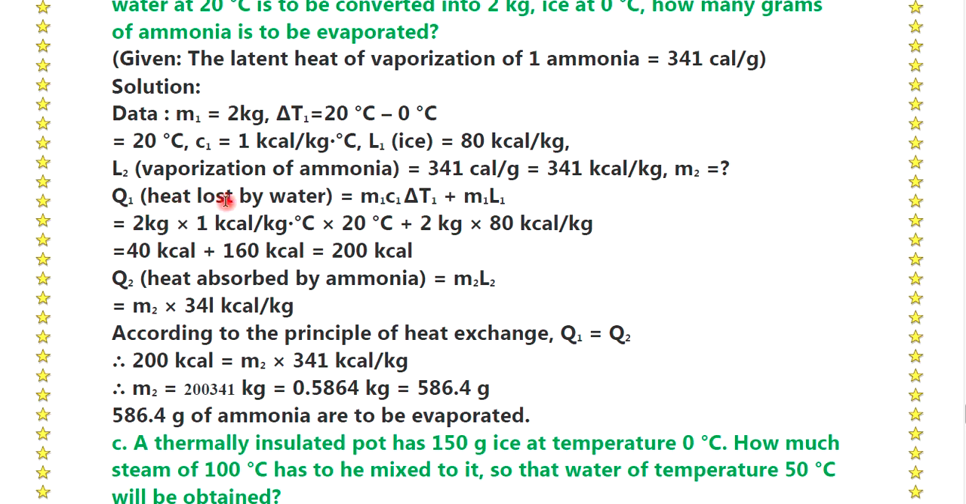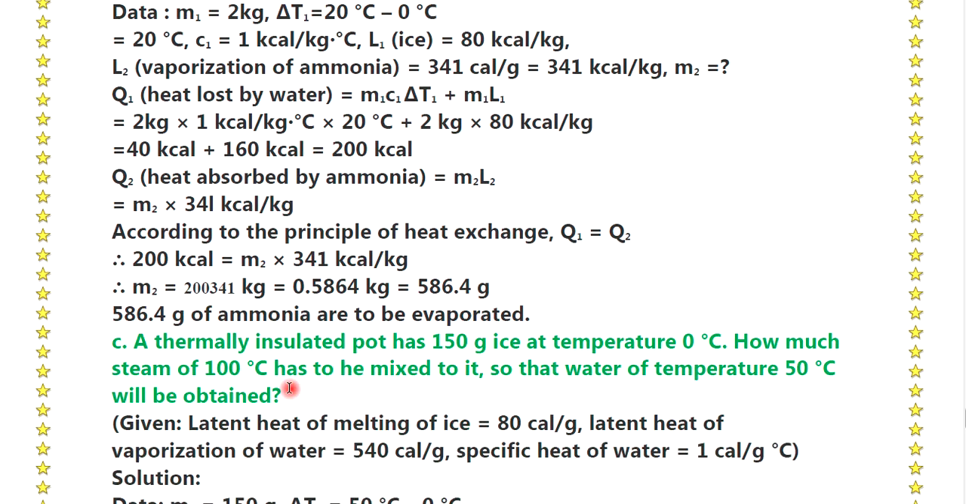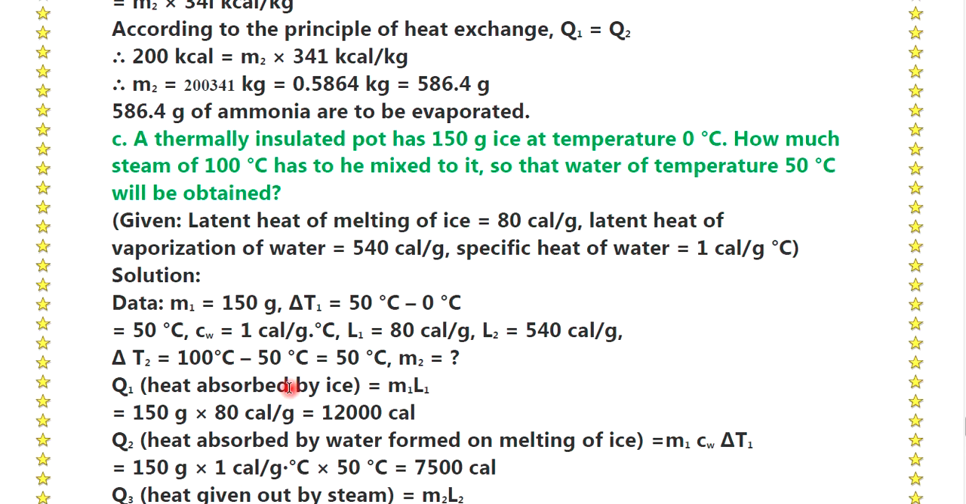Here Q is the heat lost by the water, it is m1 c1 delta T1 plus m1 L1. Just put in the values, and we get 200 kilocalorie as the value of Q1. The value of Q2 is m2 L2, where m2 is what we have to calculate, and 341 kilocalorie per kg is the L2 value. So we easily get the value of m2 from there. Question number C.